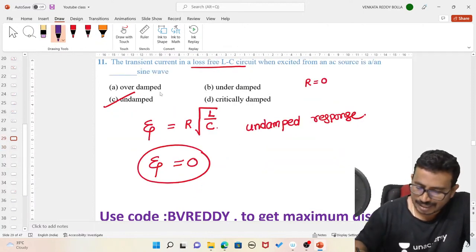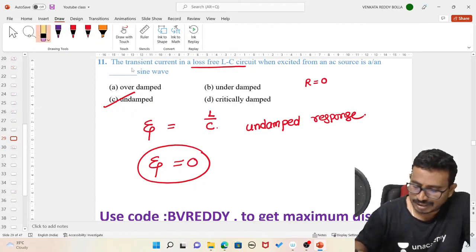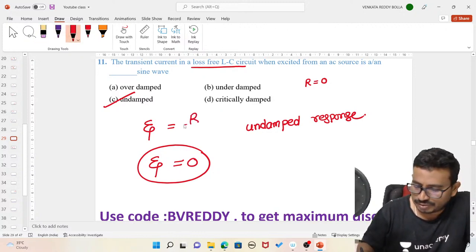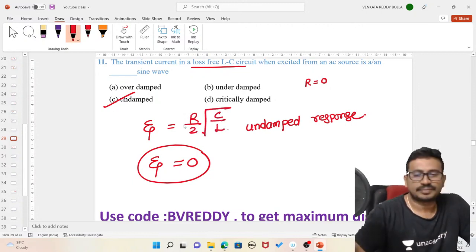Here we have written the parallel case zeta. If you observe the parallel case, now let us write the series case zeta, which is equal to R by 2 into square root of C by L.